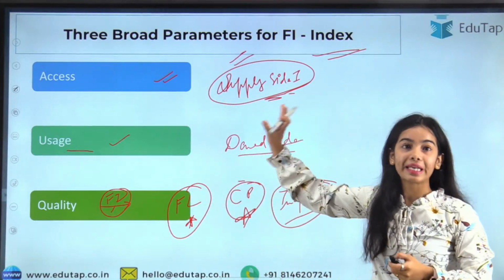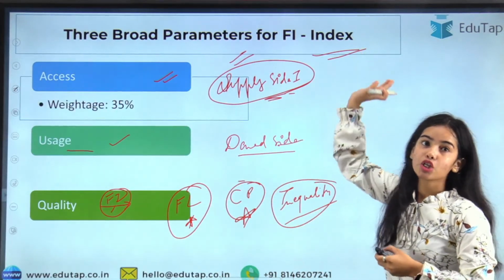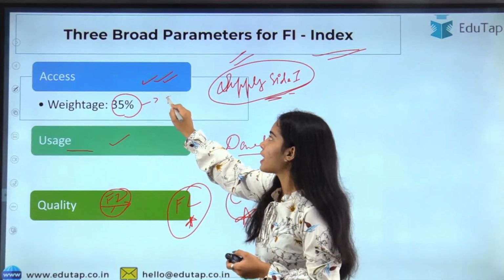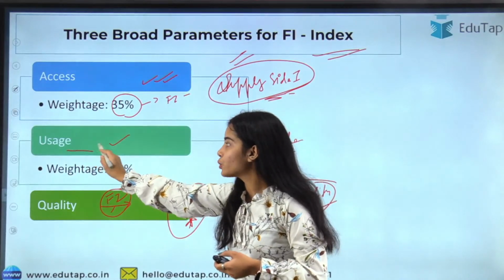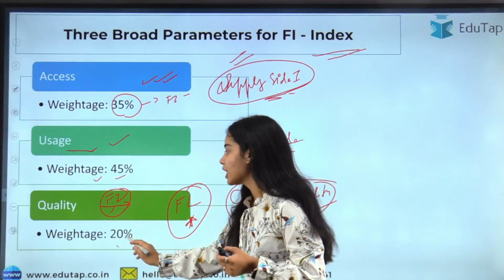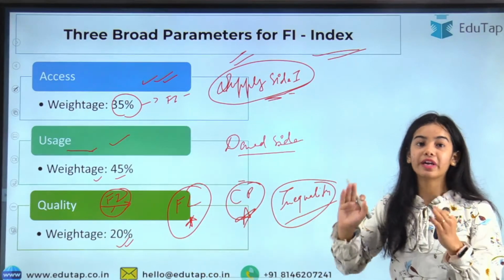Now let's see the weightage of these parameters in the index. Access has 35% of the weightage in the financial inclusion index. Usage has the maximum weightage, that is 45%, and quality has 20% of the weightage. So the highest weightage is given to usage.